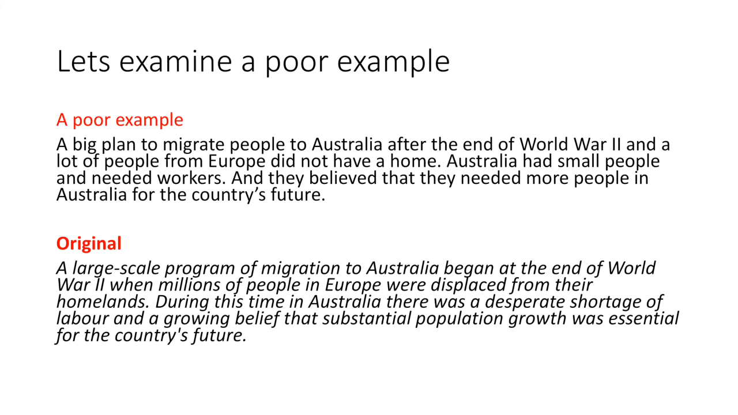Let's have a look at a poor example. Here we go. A big plan to migrate people to Australia after the end of World War II, and a lot of people from Europe did not have a home. Australia had small people and needed workers, and they believed they needed more people in Australia for the country's future.